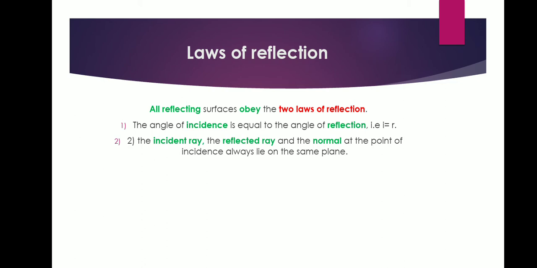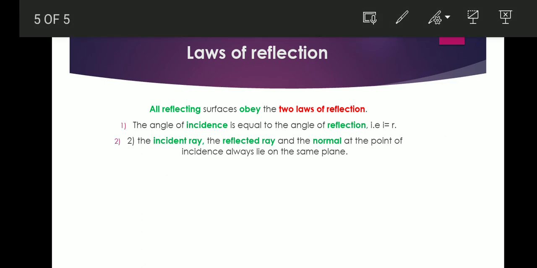Laws of reflection. Here we have two laws of reflection. All reflecting surfaces obey the two laws of reflection. The first law of reflection is the angle of incidence is equal to the angle of reflection. That is, here we have a smooth surface. Let's say this is the mirror and this is the normal.